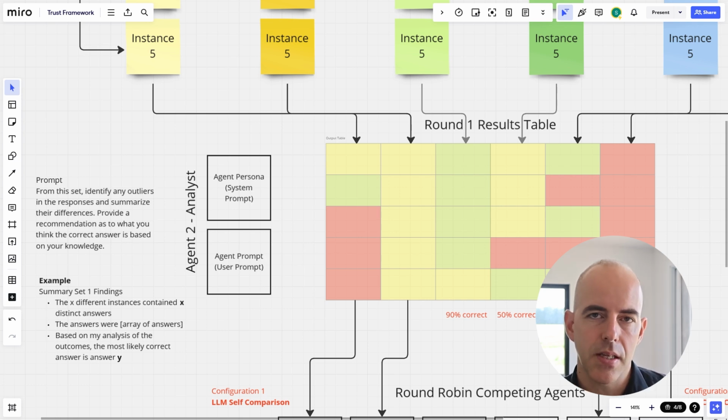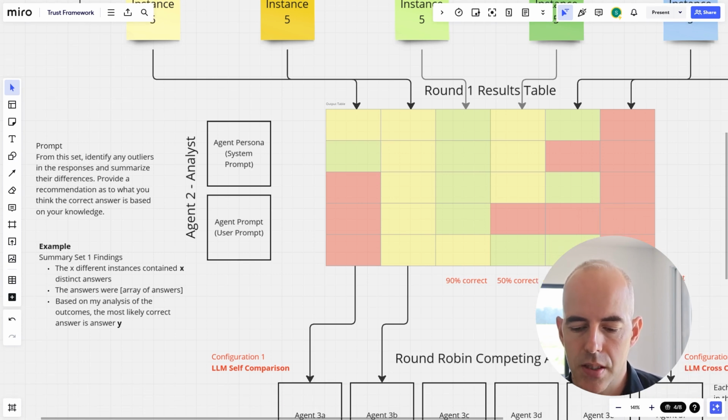We'll be curious to see, if there are divergent responses, whether having more than one to choose from might actually drive agent 2 to reach the right conclusion. So that'll be interesting to see. And so it'll be able to come in and look at the diversity of different things. Now we can read this too and draw some conclusions as to the number of correct answers. And then we're going to go on to the next round.